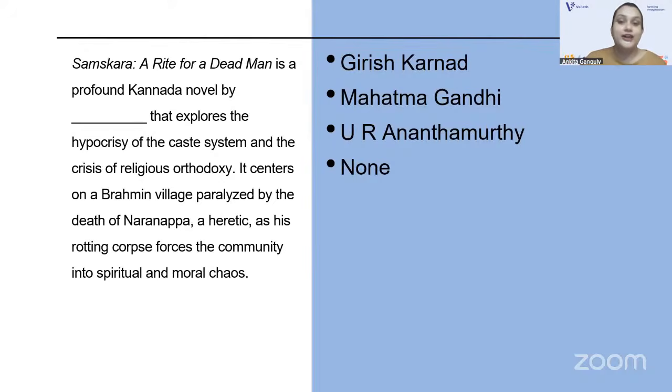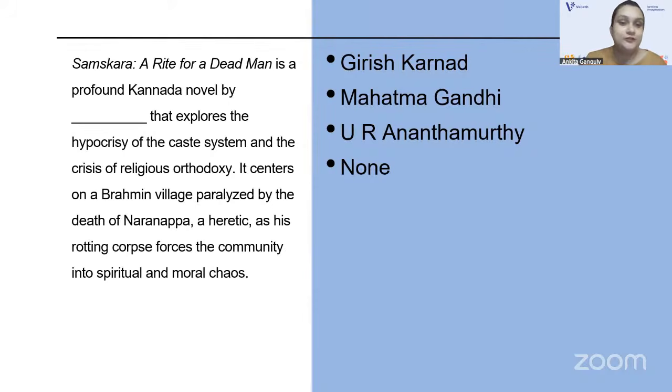Samskara, A Rite for a Dead Man, is a profound Kannada novel by Dash that explores the hypocrisy of the caste system and the crisis of religious orthodoxy. It centers on a Brahmin village paralyzed by the death of Naranappa, a heretic, as his rotting corpse forces the community into spiritual and moral chaos. So who wrote this novel?